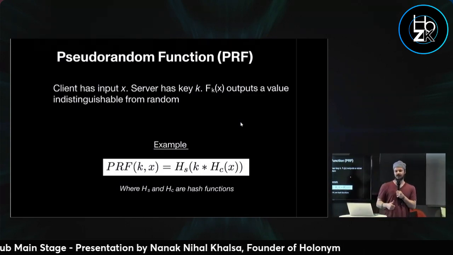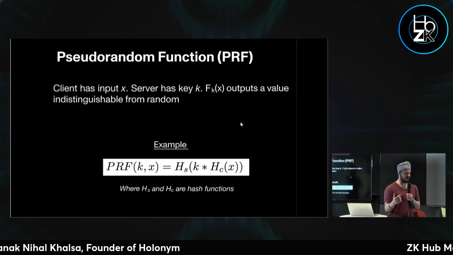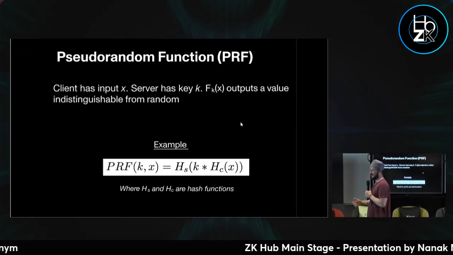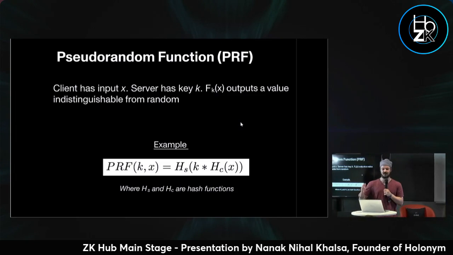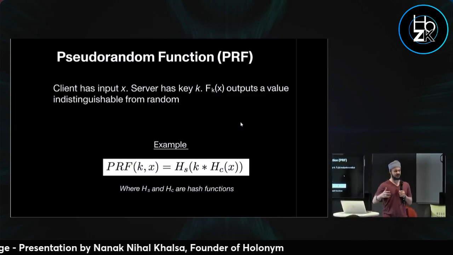Okay, so one solution to this entropy issue that we built to solve some of these problems is the oblivious pseudorandom function. In a regular pseudorandom function, if you're not familiar, you are taking some input with some key.